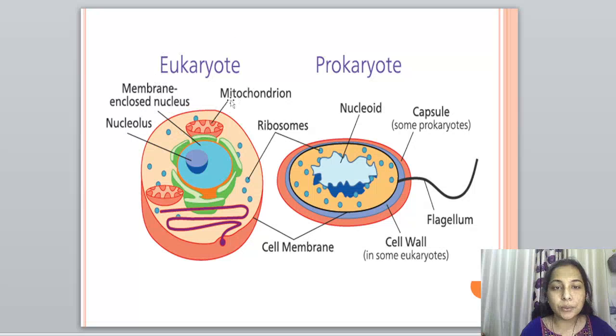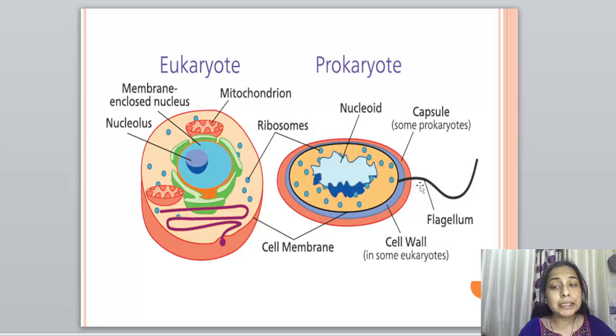So you can see in eukaryotes there is a membrane enclosed nucleus, while in prokaryotes there is a nucleoid. There is no well-defined nucleus. There is mitochondrion in eukaryotes, which is not present in prokaryotes; they do not have membrane-bound organelles. Ribosomes are present in both of them. There is a cell membrane in both of them, but the cell wall is not definite; it is present in some eukaryotes.